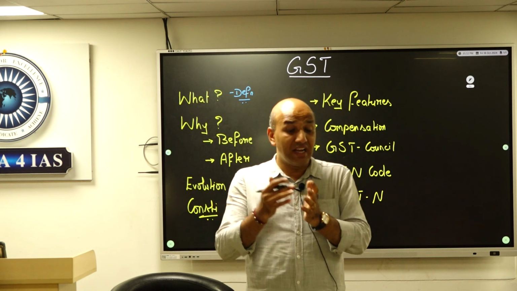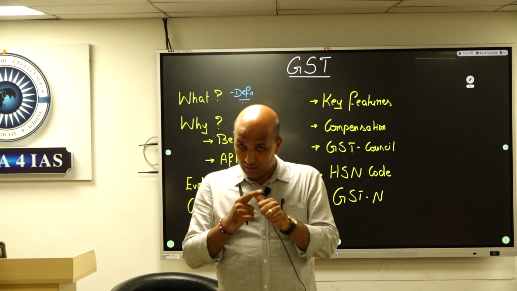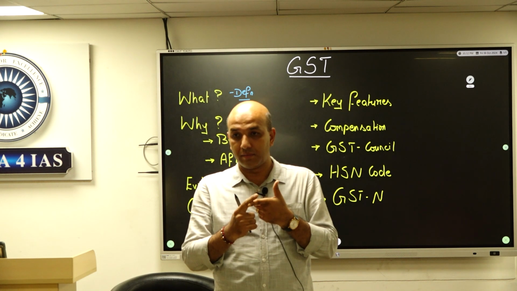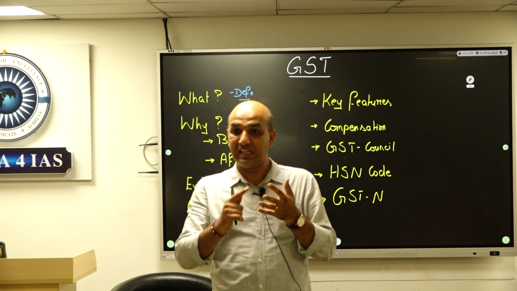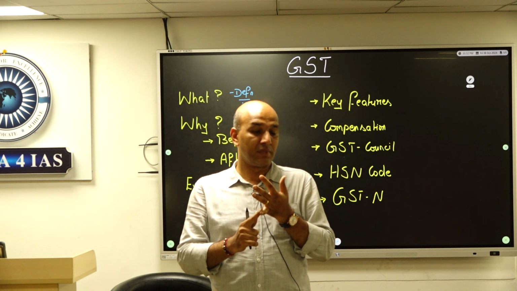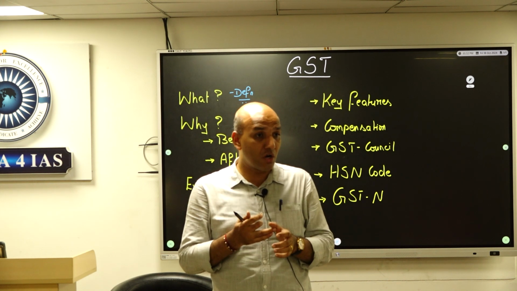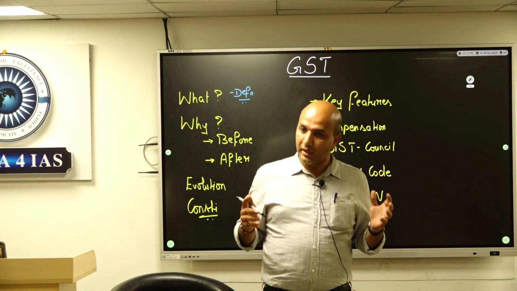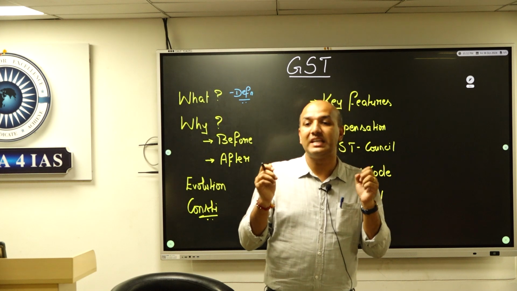Indirect taxes included excise duty, customs duty, service tax, sales tax, entertainment tax, luxury tax, octroi, and so on. All of these were merged into GST.